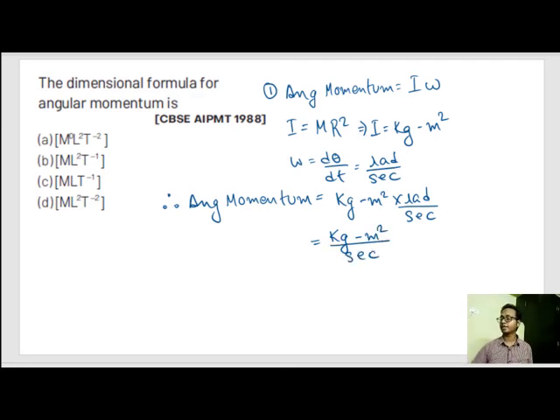This can be written as a dimension in the form of mass length square time to the power minus 1. Our correct option is option B, angular momentum. Let's check the next question.